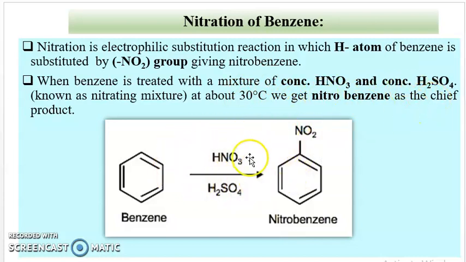This reaction is aromatic electrophilic substitution because the hydrogen atom of the benzene ring is substituted by a nitro group. In this case, the electrophile is the nitronium ion, NO2 plus. So nitration is an electrophilic substitution reaction.